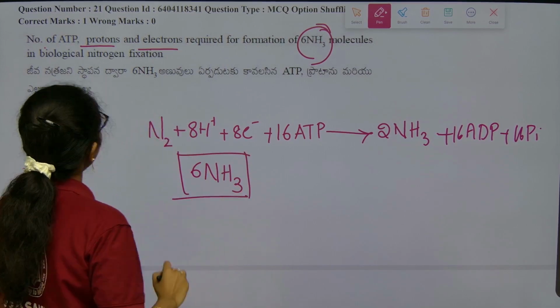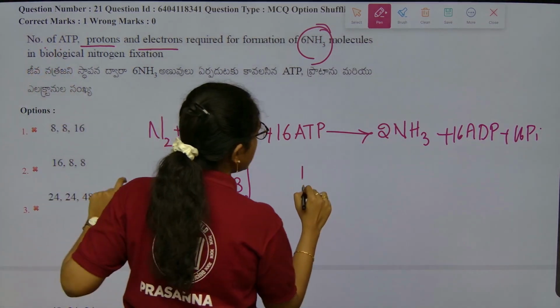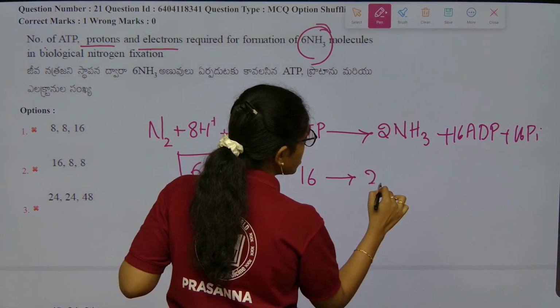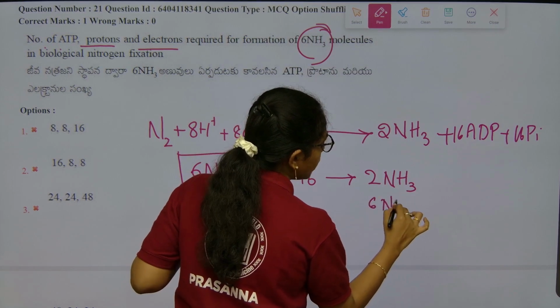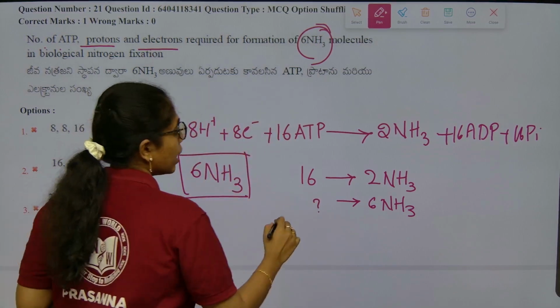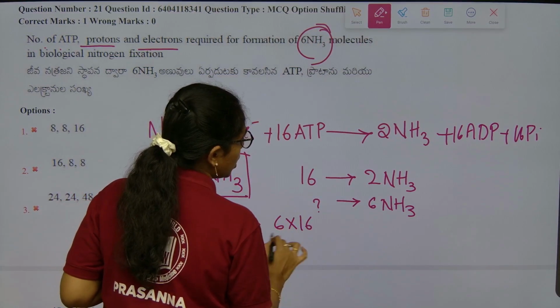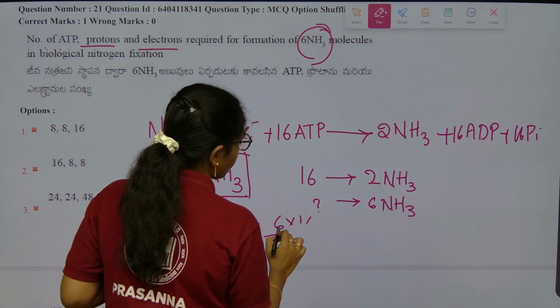So the question is for 6 ammonia. How do we calculate? First, let us do the number of ATP. 16 ATP are needed to fix 2 ammonia. To fix 6 ammonia, how many ATP are required? It is 6 into 16 by 2.